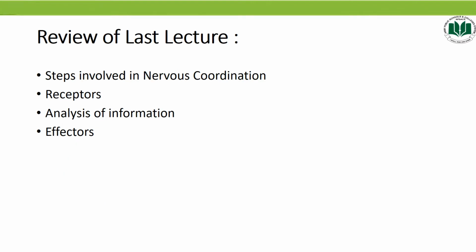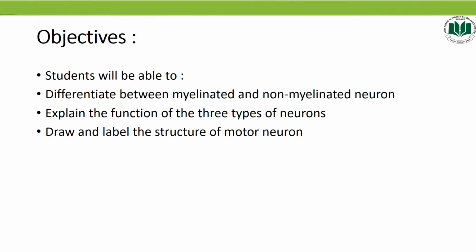First of all, I will give you the review of previous lesson, that is steps involved in nervous coordination: receptors, analysis of information, and effectors. After completing this lesson, you will be able to differentiate between myelinated and non-myelinated neuron, explain the function of three types of neuron, and draw and label the structure of motor neuron.